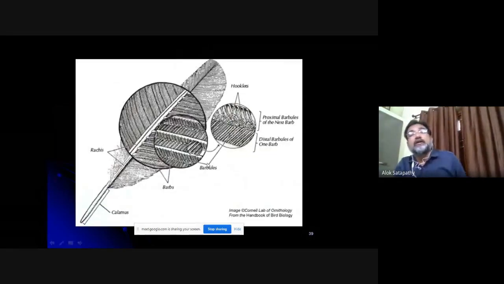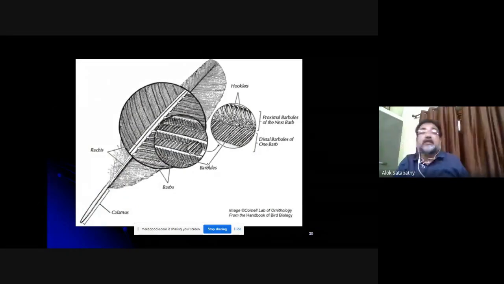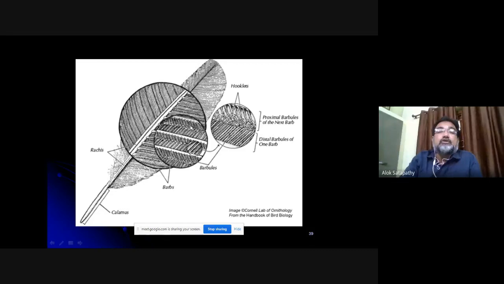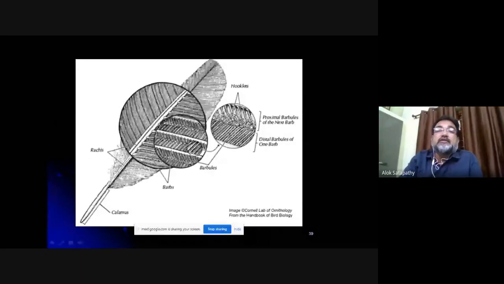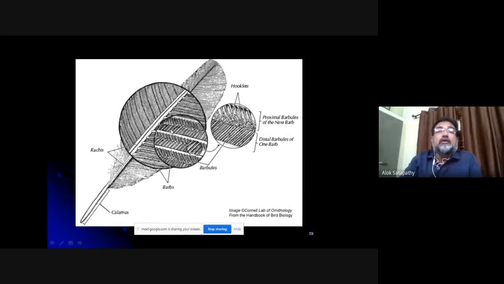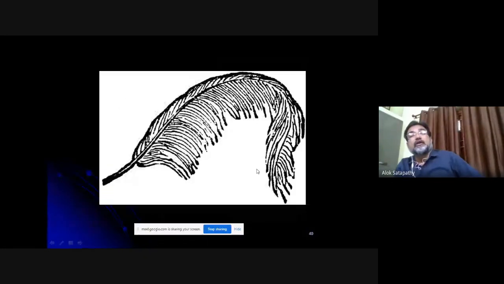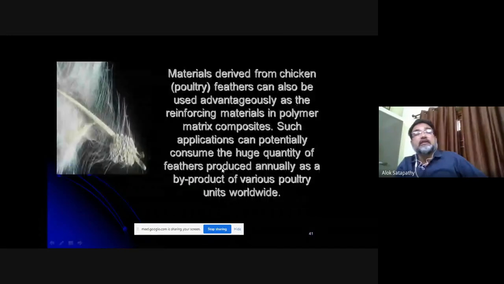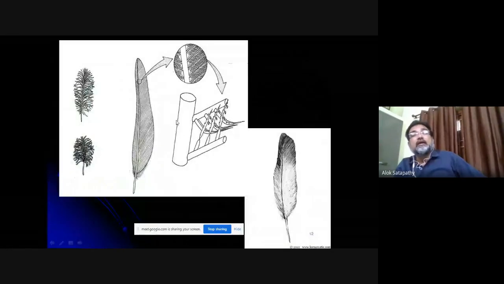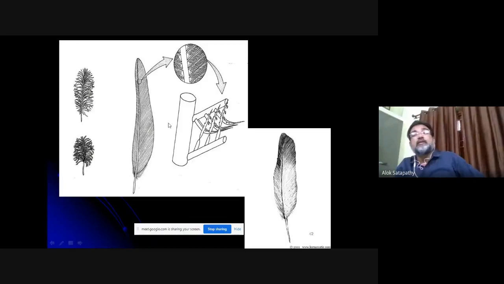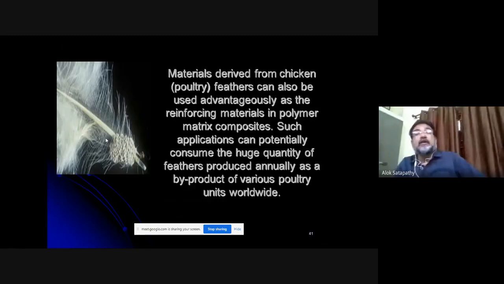Now what we did, if you look at a single chicken feather, you can see microstructurally they are so nicely woven. One cannot resist praising God when you look at the way they are woven and strewn into each other. Now this is a simple feather, looks like this, but when you take an intricate view of this, you can see how nicely they are strewn. So this helps them in making a good composite, and they can be used advantageously in any polymer.